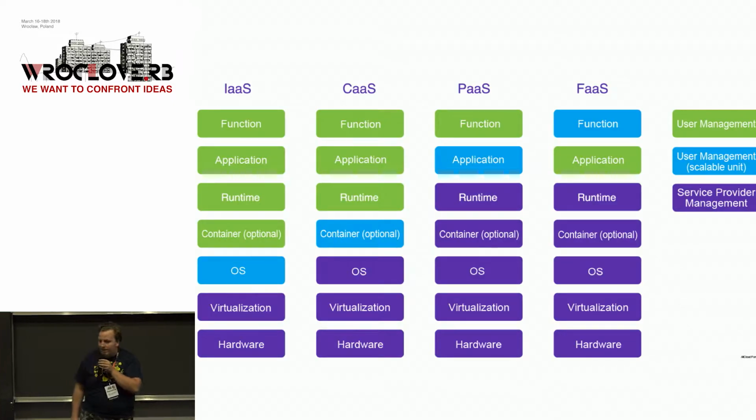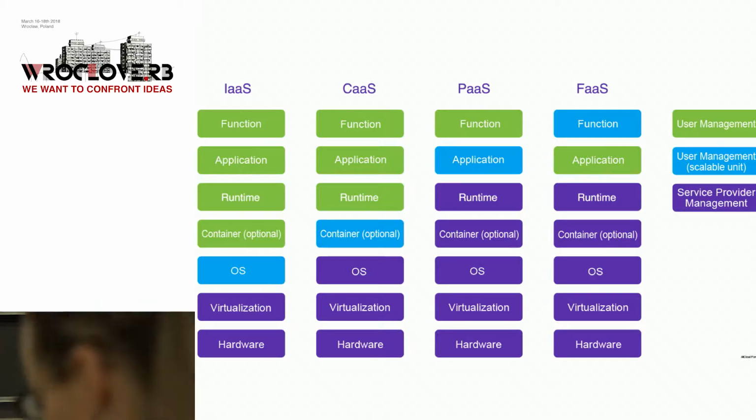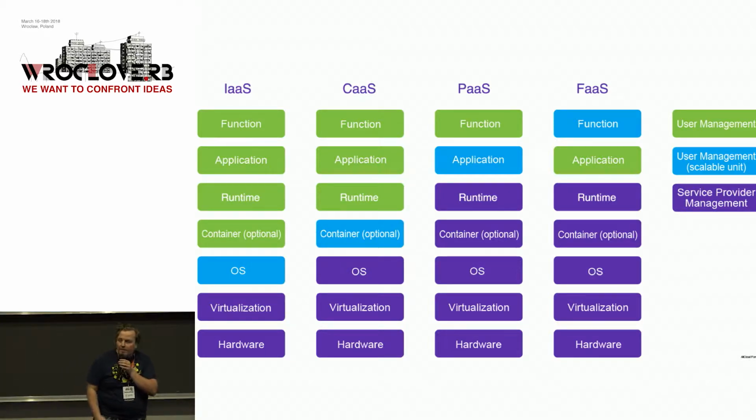And what is serverless? Our architecture on our service providers evolved from infrastructure as a service, something like EC2, where we just care about the operating system. We care about scaling here. Then we got container as a service like ECS, so we are scaling our containers. Then we have platform as a service like Heroku, which is scaled on the application level. And now we have something called serverless, which is function as a service, and it's scaled on function level.